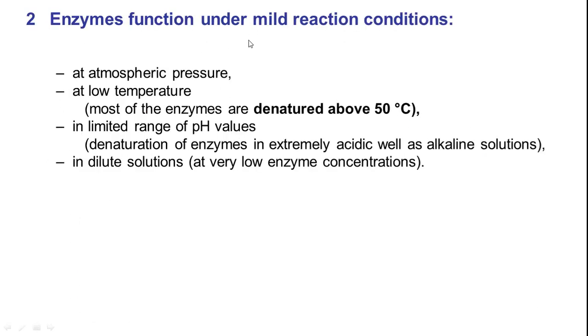The next one is enzymes function under mild reaction conditions. As you all know, in our body the temperature ranges from 37 to 38 degrees centigrade. Because in your stomach a little bit higher temperature will be there, but it's fine. But it will not go beyond 39 degrees centigrade. In fact, if somebody is suffering from fever and your temperature goes above 39 degrees centigrade, or 104 degrees Fahrenheit, then your enzymes will stop functioning.